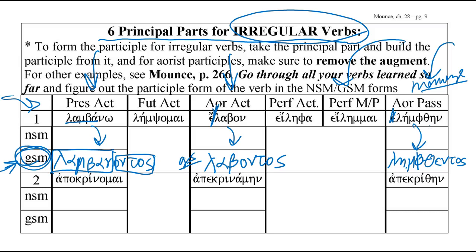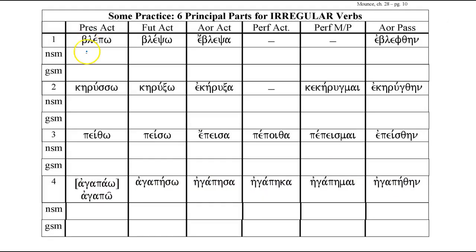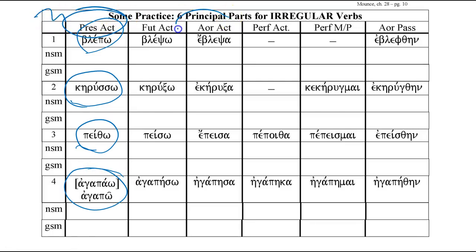So you go ahead and practice. I want you to give me the nominative singular and genitive singular forms for apokrinomai, all right, for the present, the aorist active and aorist passive forms. Here's some more practice with blepo and the stop verbs, kerusso. Here's pascho. Here's an example of a contract verb. And remember that you only learned the present participle, the aorist active participle, and the aorist passive participle.